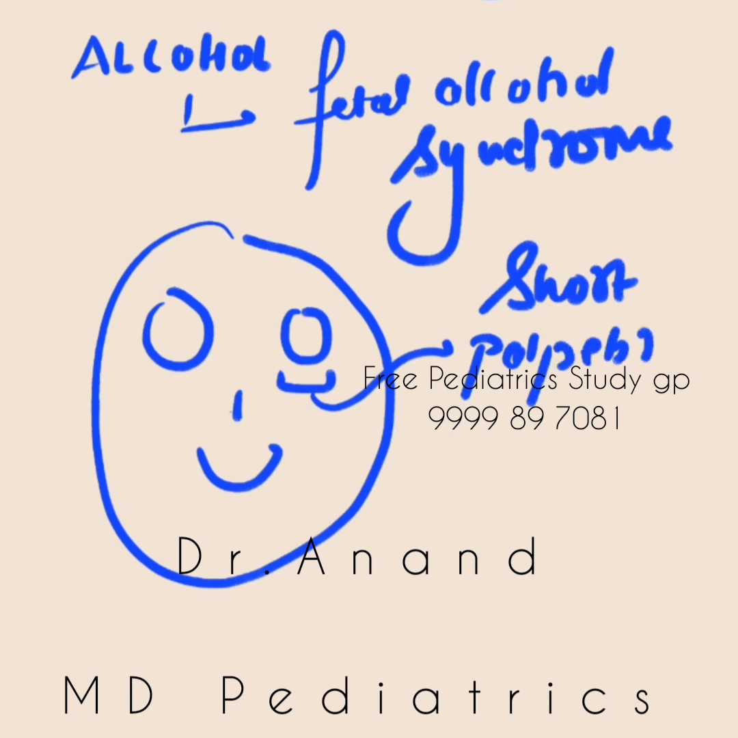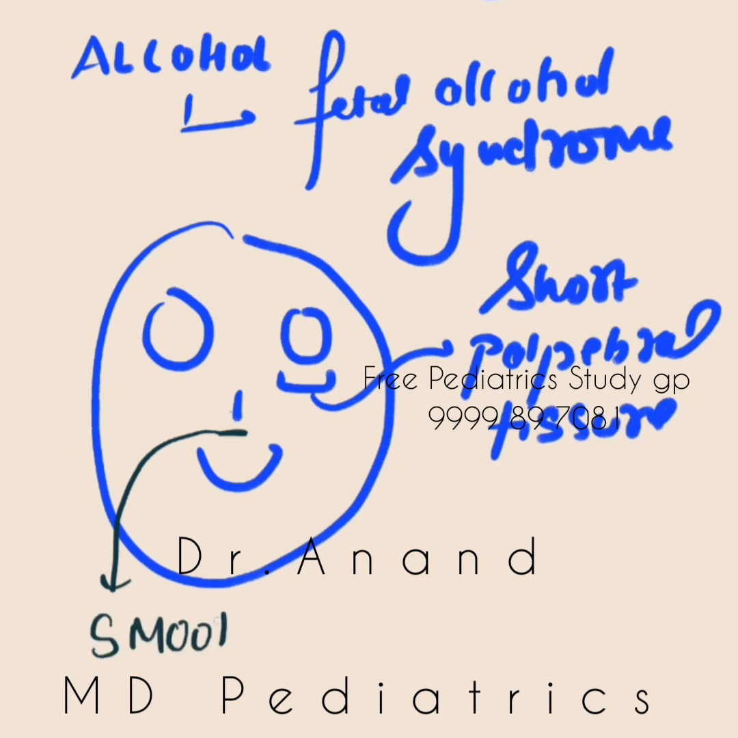Palpebral fissure. Number one, short eyes, so short palpebral fissure length. Number two, below the nose we have the philtrum, right? So you can say smooth philtrum, thin upper lip. Smooth philtrum, thin upper lip.